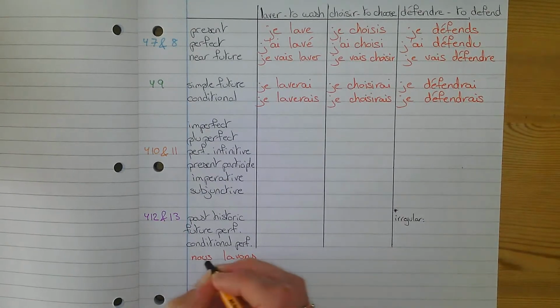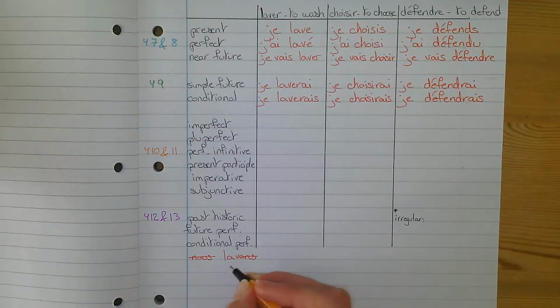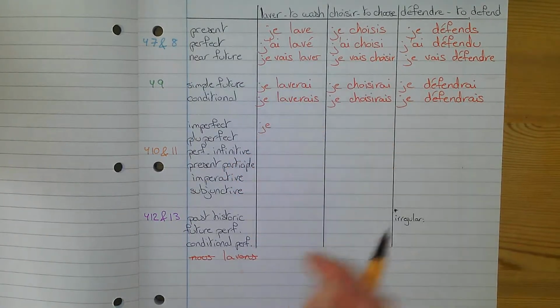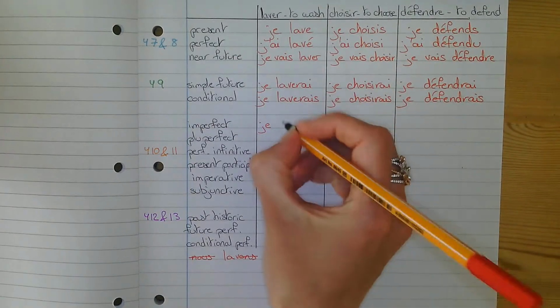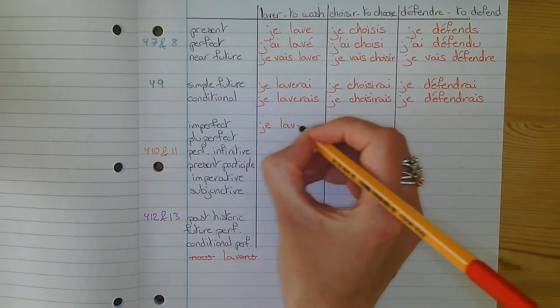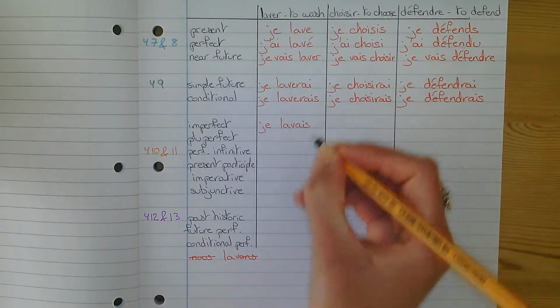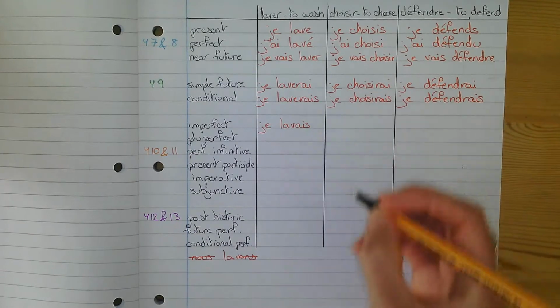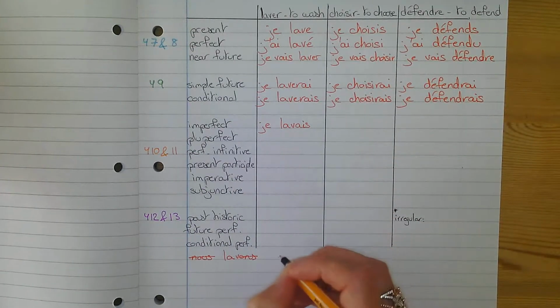From there, you take off the nous, take off ons. I've got my stem now, so I put the pronoun je, that's the one I want to use. I take my stem, and then I put the imperfect ending for je, which is ais. Je lavais, I used to wash, or I was washing.